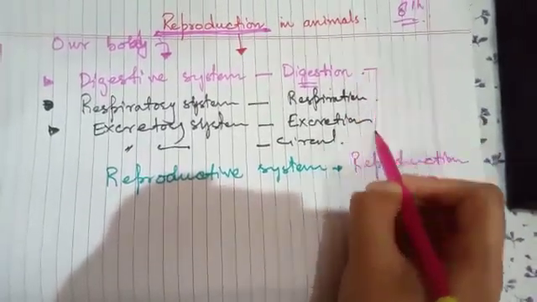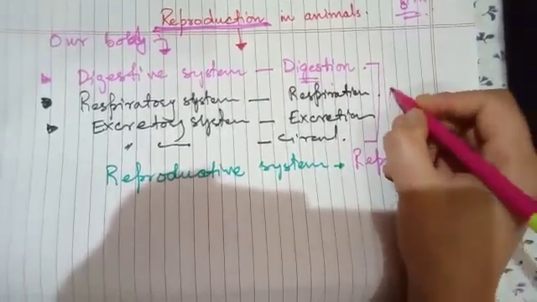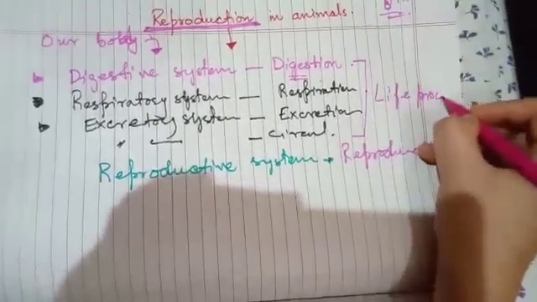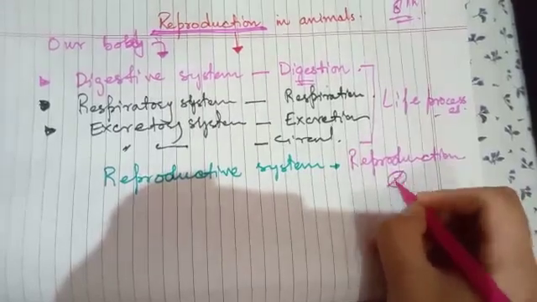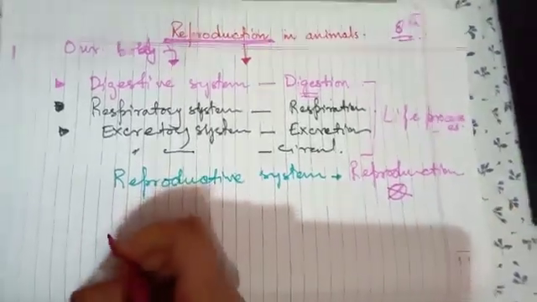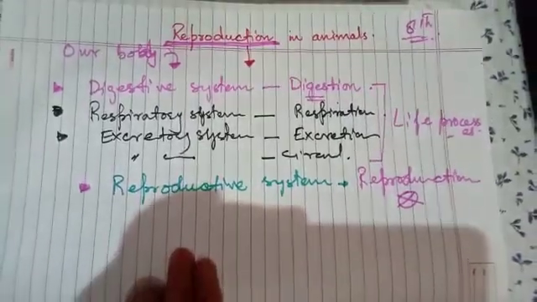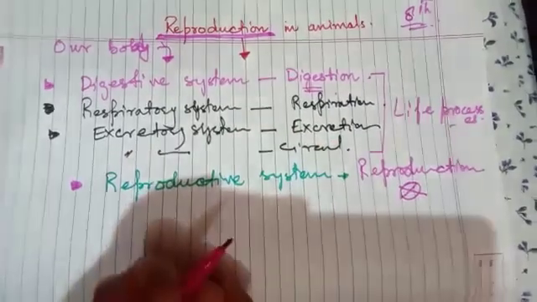All these processes which I have mentioned before reproduction are life processes. Reproduction is not included in life processes. Now the question arises, why is reproduction not a life process?